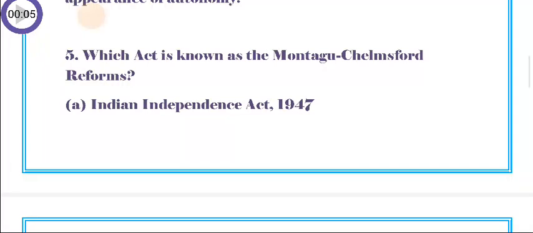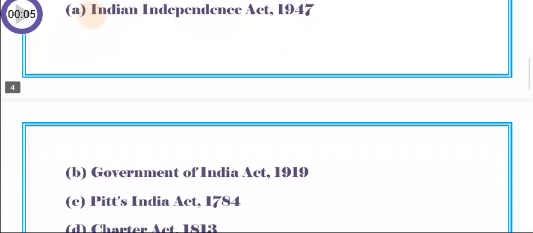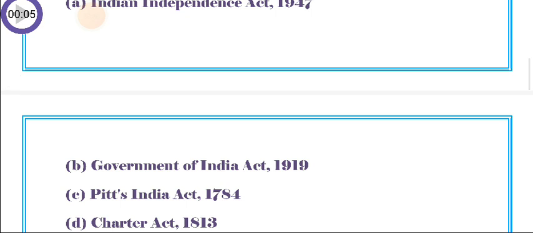Question number 5. Which act is known as the Montague-Chelmsford Reforms? A. Indian Independence Act 1947. B. Government of India Act 1919. C. Pitt's India Act 1784. D. Charter Act 1813.